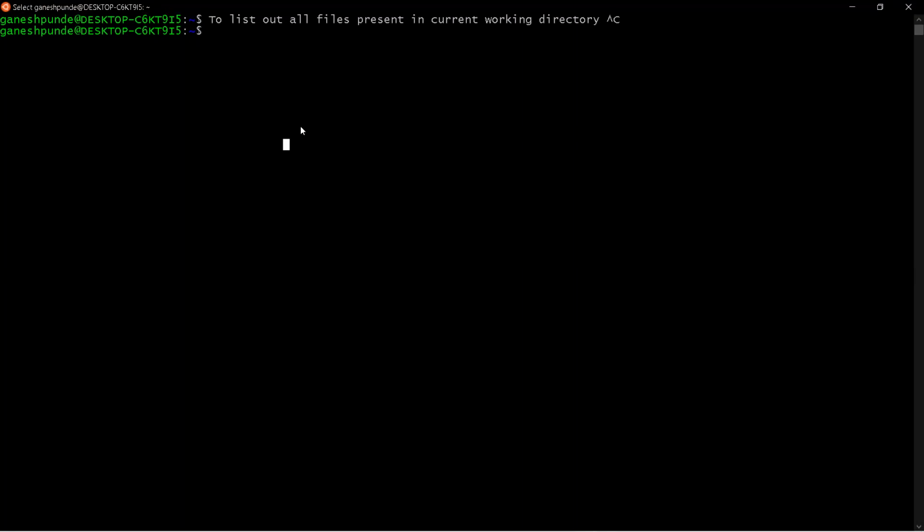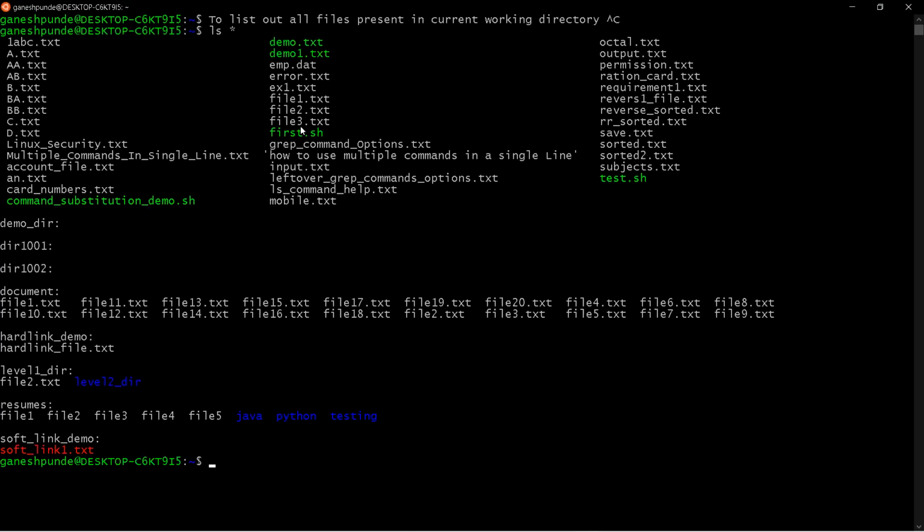If you want to list out the files in the current working directory, you can say ls and star. So if I run it, it will show me the files. You can see I used star. Star represents 0 or more, meaning I am saying the file name is one character or many characters. So it is showing these many files, right?